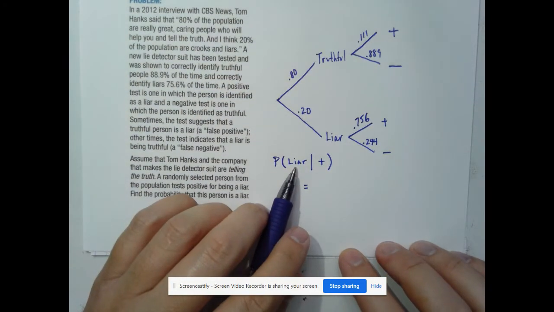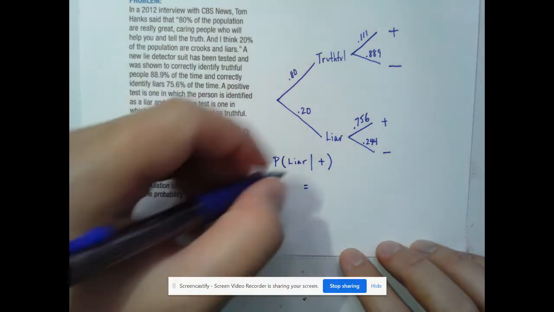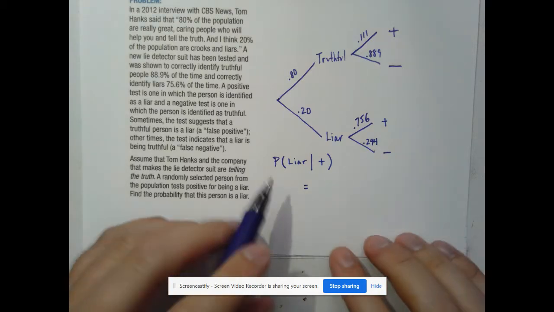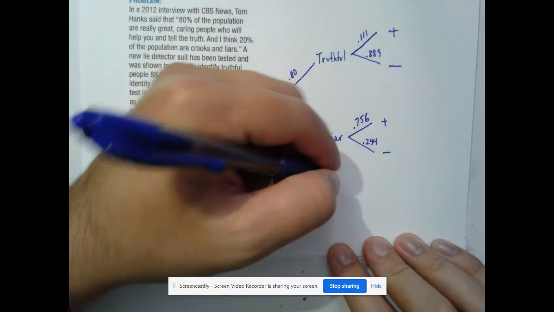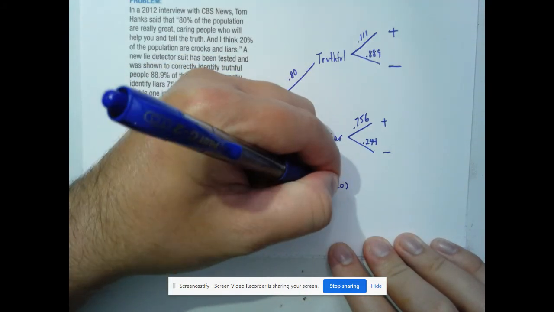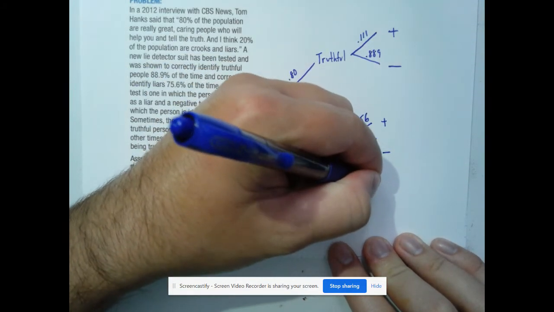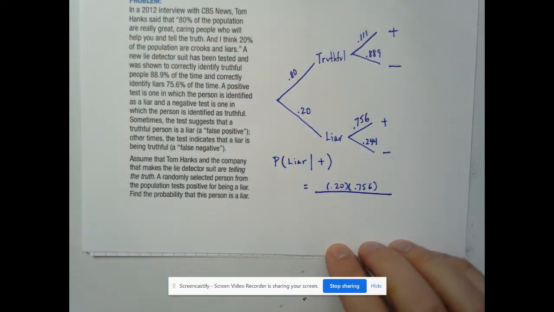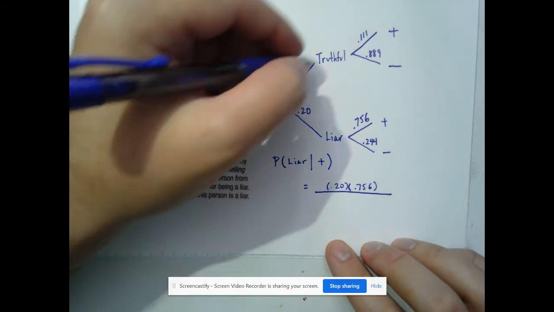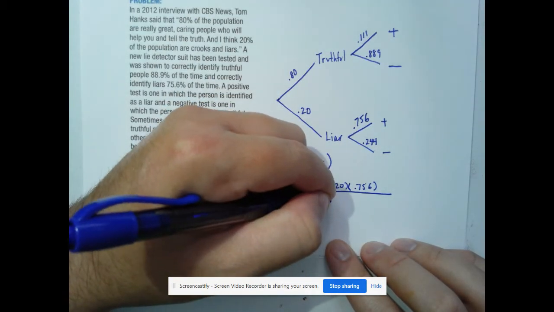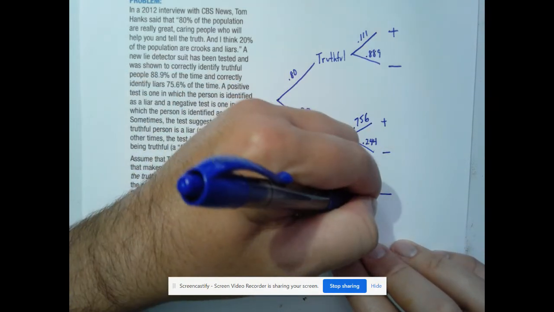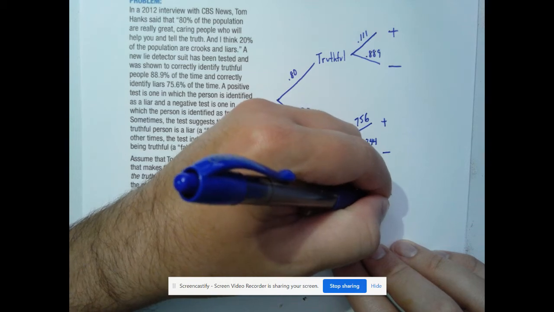So following our little formula again, you don't have to use the formulas in this chapter, but if it helps, that's fine. A liar and testing positive would be 0.20 times 0.756, all over all of the positive tests, which would be 0.8 times 0.111 plus 0.2 times 0.756.